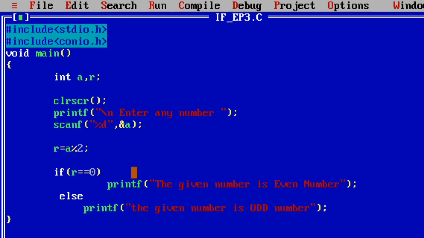For example, I enter the value 11. Now what will happen? 11 modulus 2.